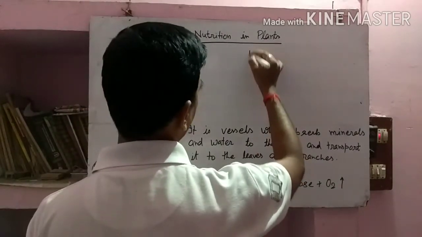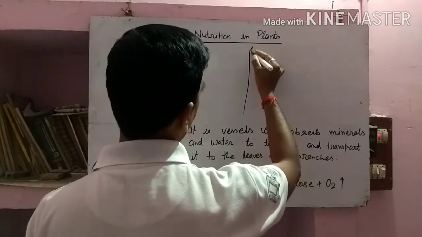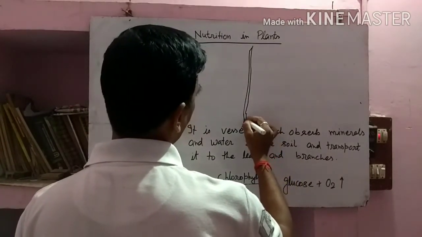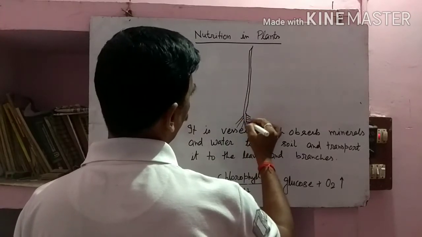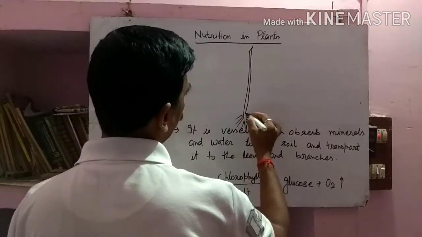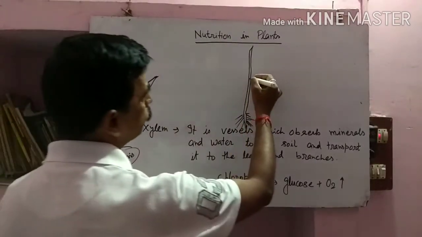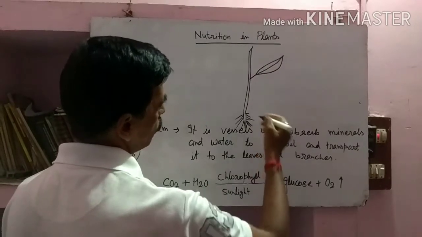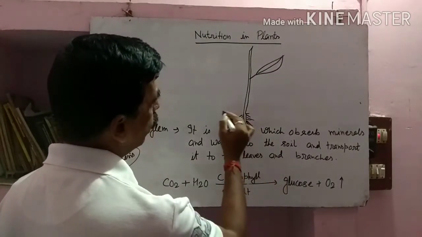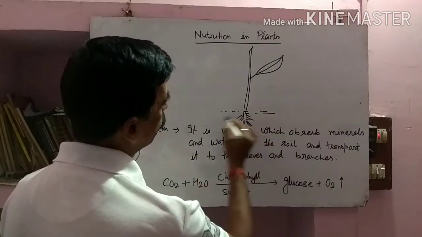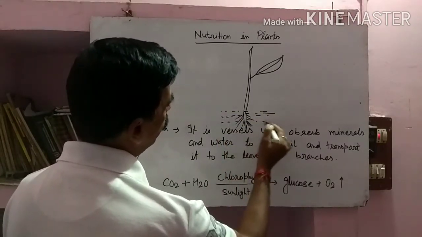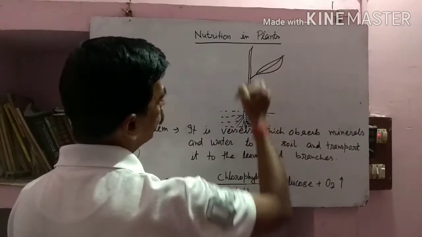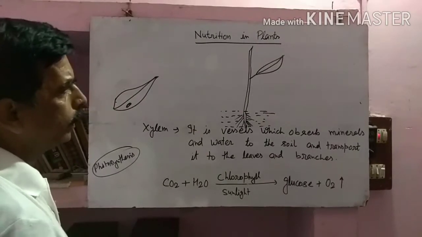Suppose this is a plant and these are the roots of it. You can see the very tiny roots; these roots are used to absorb water from the soil, and the minerals which are present in the soil.